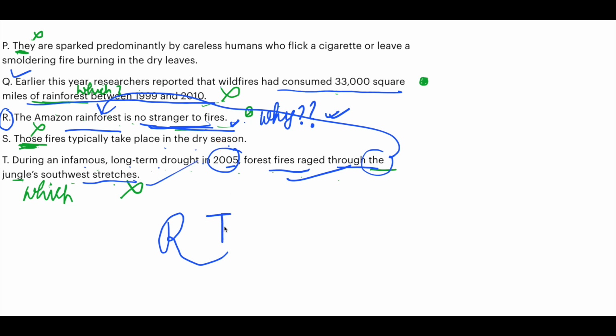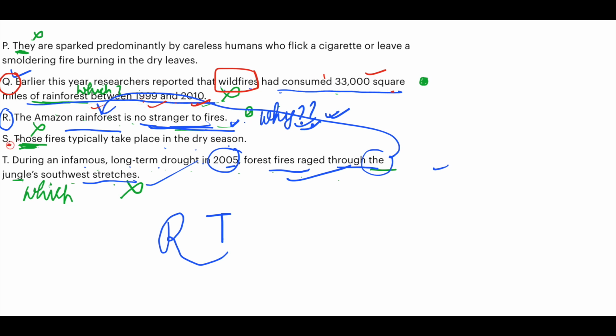So T gives you an instance or explains R. After that, earlier this year, researchers reported that wildfires had consumed 33,000 square miles of rainforest between 1999 and 2000. If you look at sentence Q, wildfires had consumed 33,000 square miles of rainforest during 1999 and 2000.